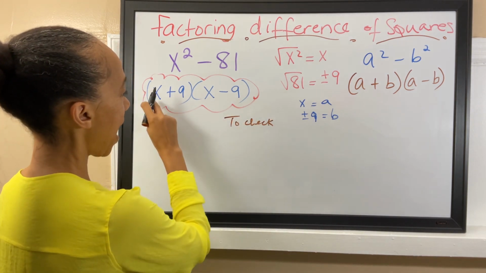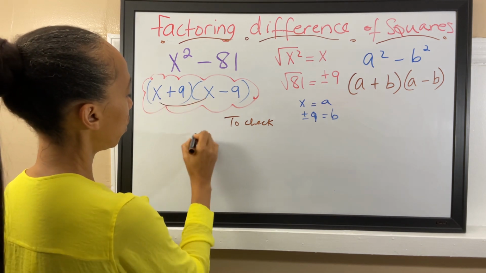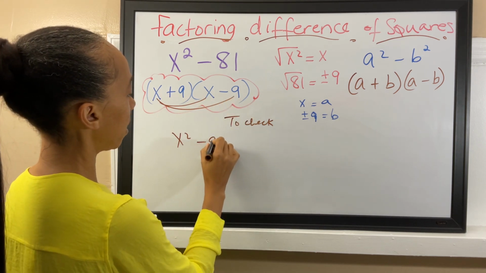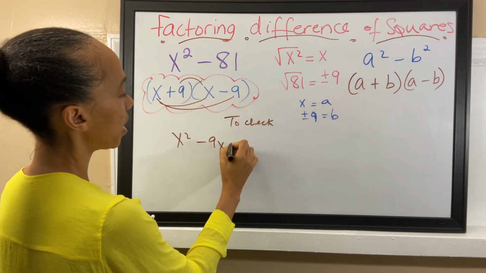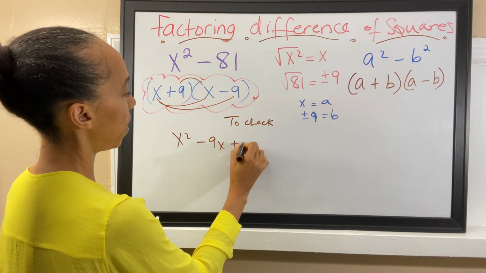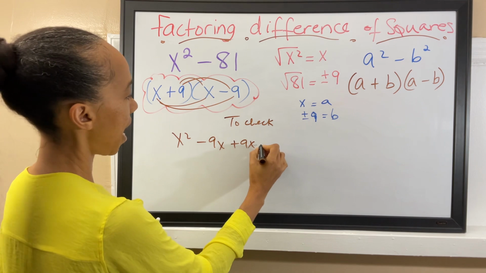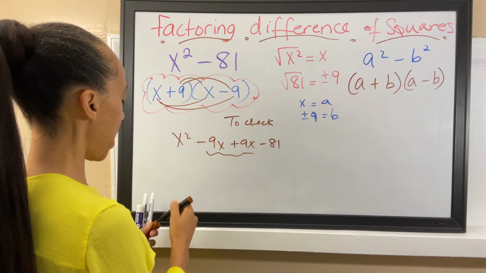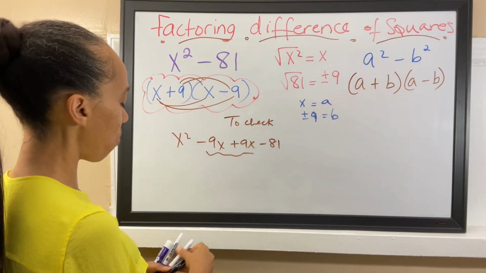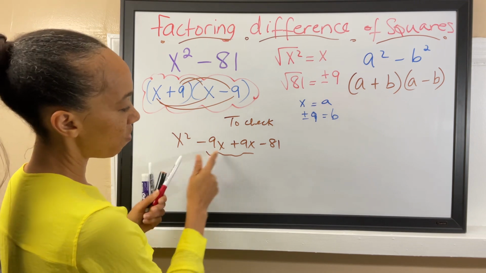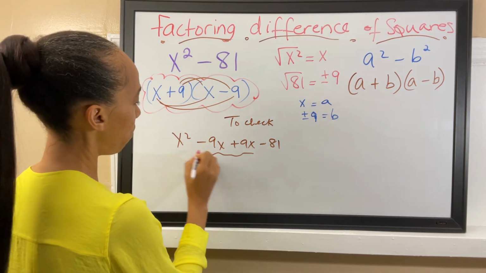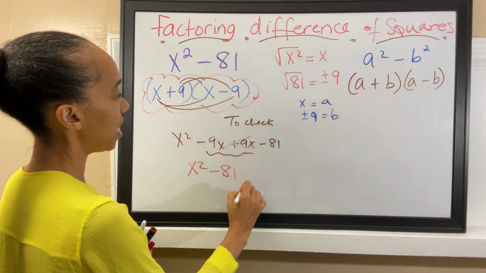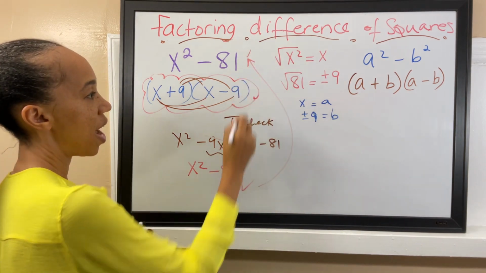okay, so we have x times x is going to be x squared. X times negative 9 is going to be negative 9x, and then do the upper part. 9 times x is going to be plus 9x, and 9 times negative 9 is going to be negative 81. These two terms here in the middle are going to cancel out, because negative 9x plus 9x is 0, and you're going to end up with x squared minus 81. And then, yes, that's what you got in the first one, and your answer is correct.